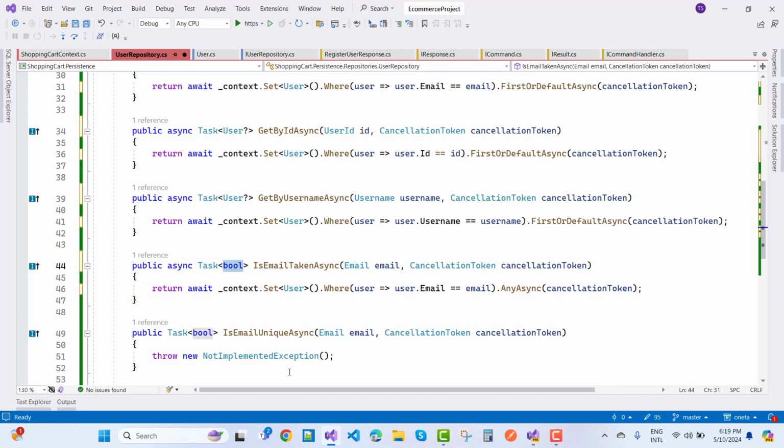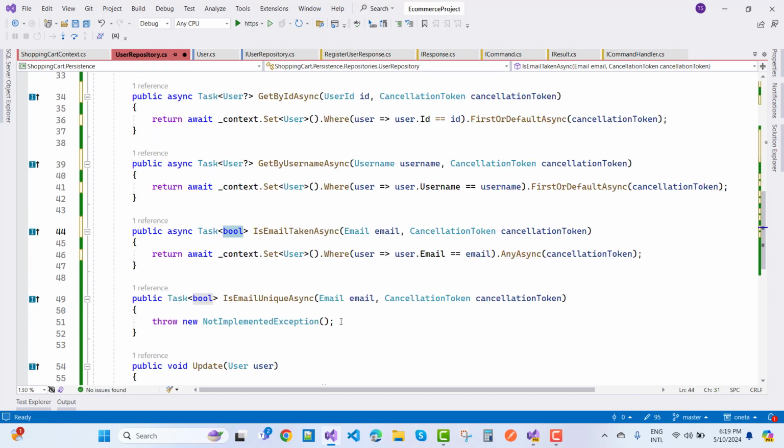The next one is IsEmailUniqueAsync. If the email is unique it will return true, otherwise false.